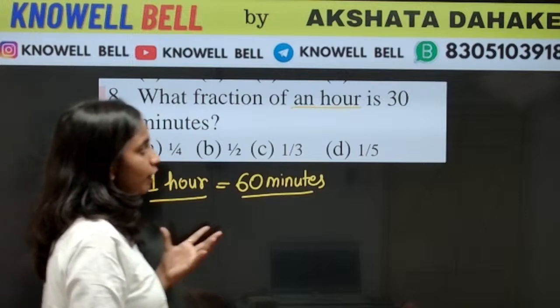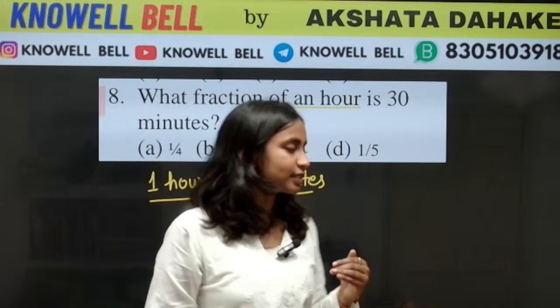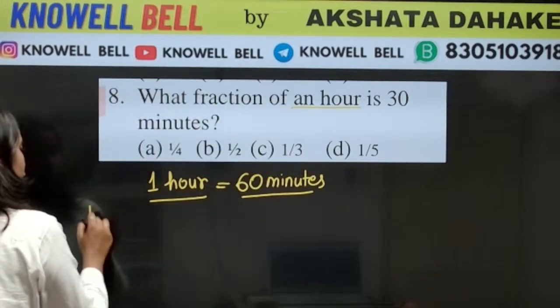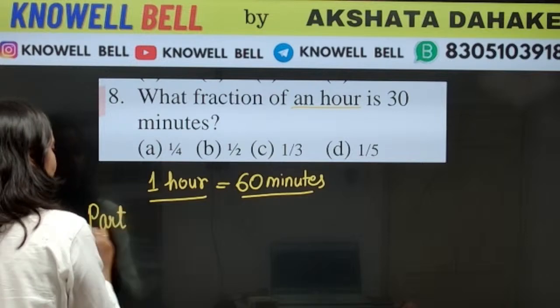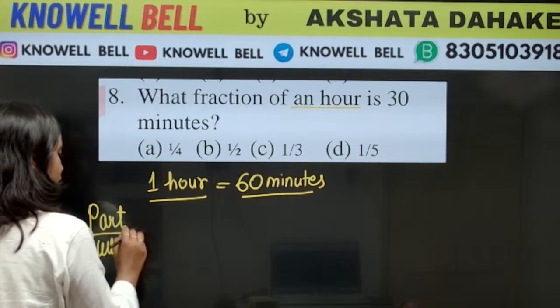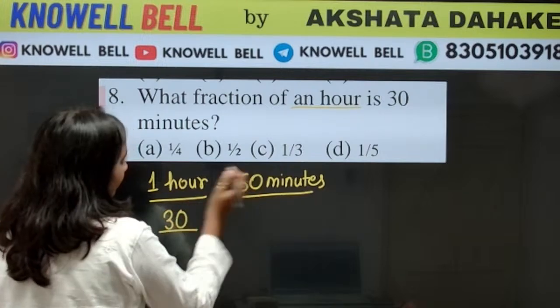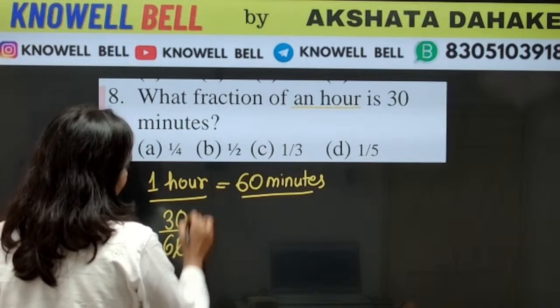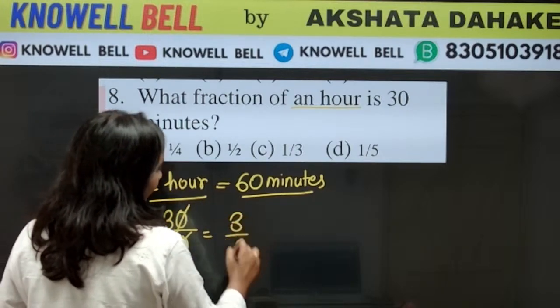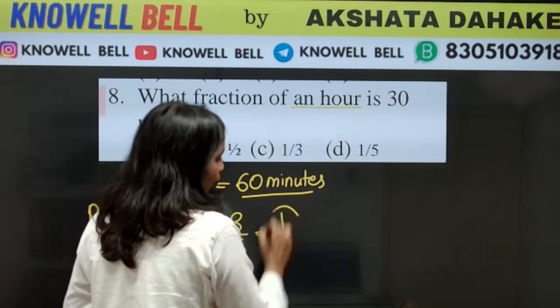So what fraction of an hour is 30 minutes? Once again, what is fraction? Fraction is part upon whole. Part कितना है हमारा? 30 and whole कितना हुआ? 60. 0 and 0 got cancelled. 3 upon 6. 3 upon 6 is 1 by 2.